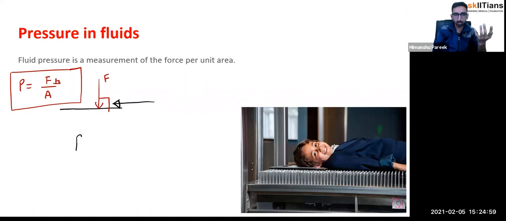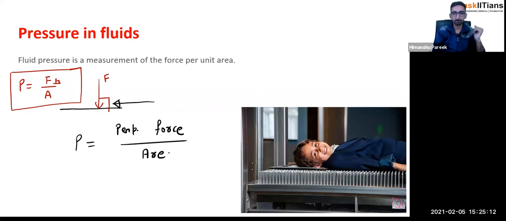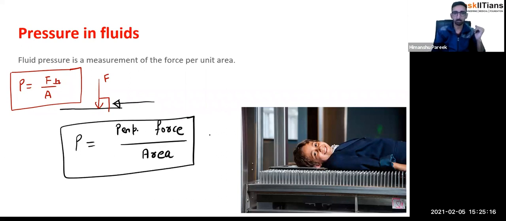So that is what the meaning of pressure is. So pressure is basically perpendicular force. Now what is perpendicular force? The force which is perpendicular to the surface divided by area. That is what we call the pressure. So simply you can say F perpendicular over A. Now there are many examples of it. So first of all, let us try to understand the pressure concept here through this formula.